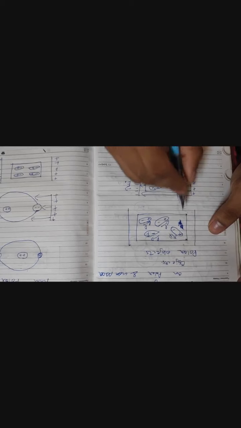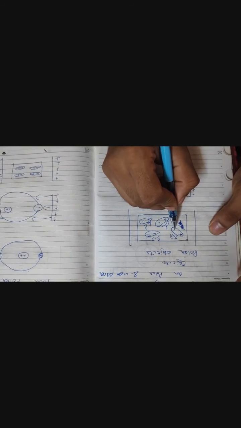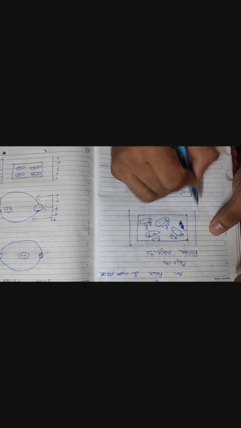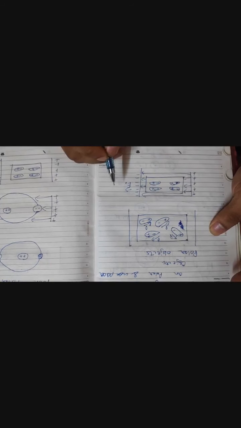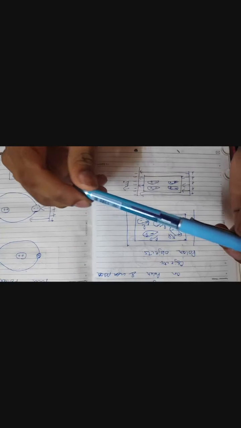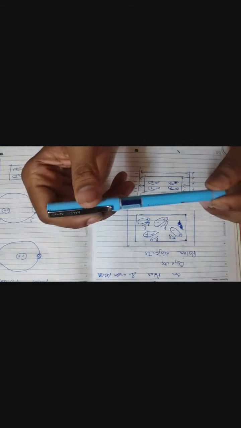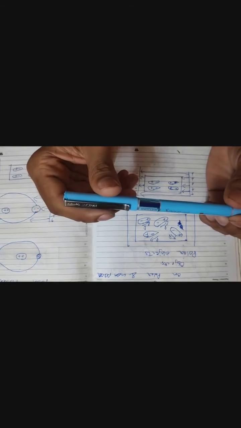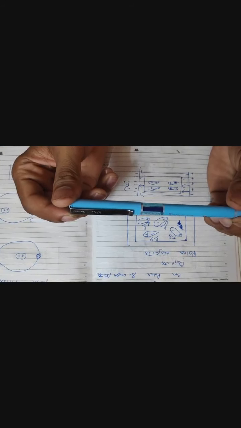The negative part of the dipole will try to get attracted towards the positive charge and the positive part towards the negative. So what will happen here? A net torque will act on it. Suppose here I have a negative charge and here I have a positive charge. Here the positive charge is repelled, so it will try to rotate itself, and due to the torque it will align itself in this manner. So the negative charge will get over here and the positive charge over here.